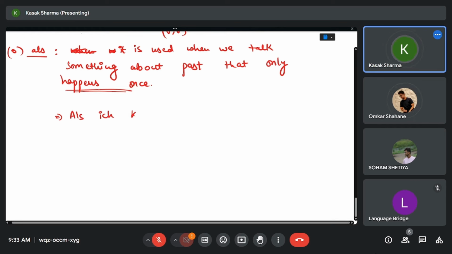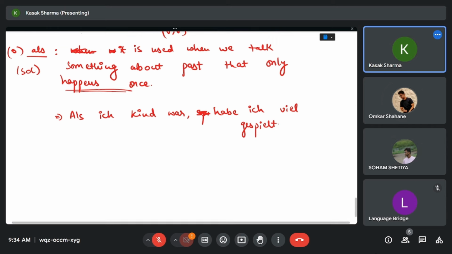als ich. The sentence structure remains the same. It is also your SOC connector, Nebensatz. So let's say, als ich Kind war, spielen, okay, habe ich viel gespielt. When I was a child, I have played a lot.